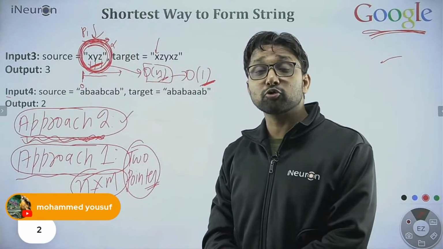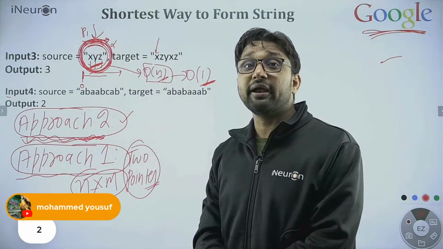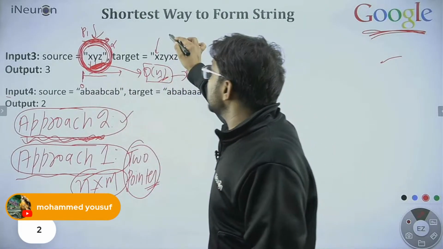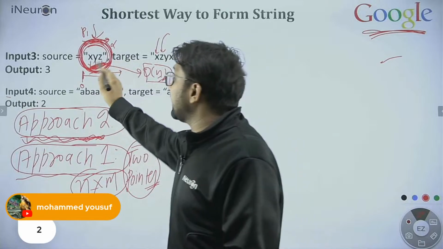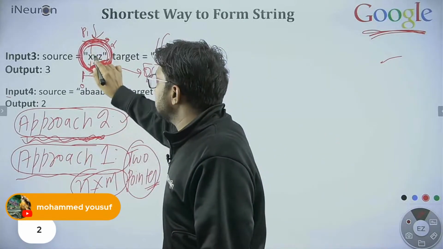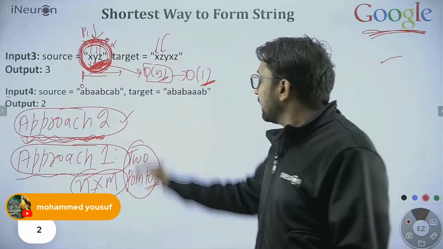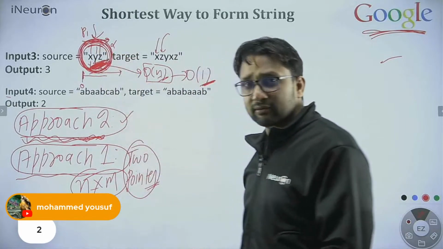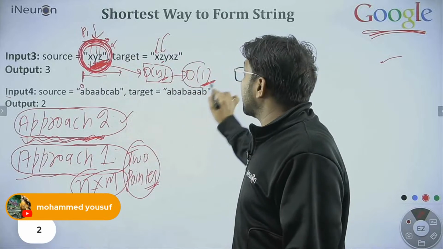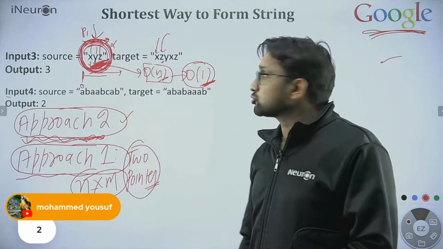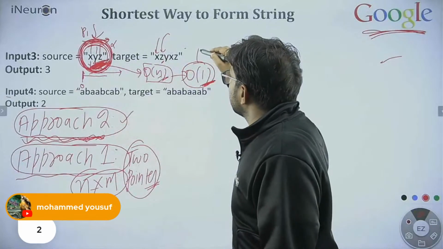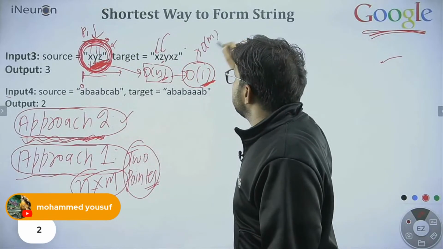At which index is X there in the source? At which position is Z there in the source? Directly. Earlier, we were scanning each and every character. Now, we will directly get that in constant time. So we will reduce the time complexity to how much? That will become order of n.